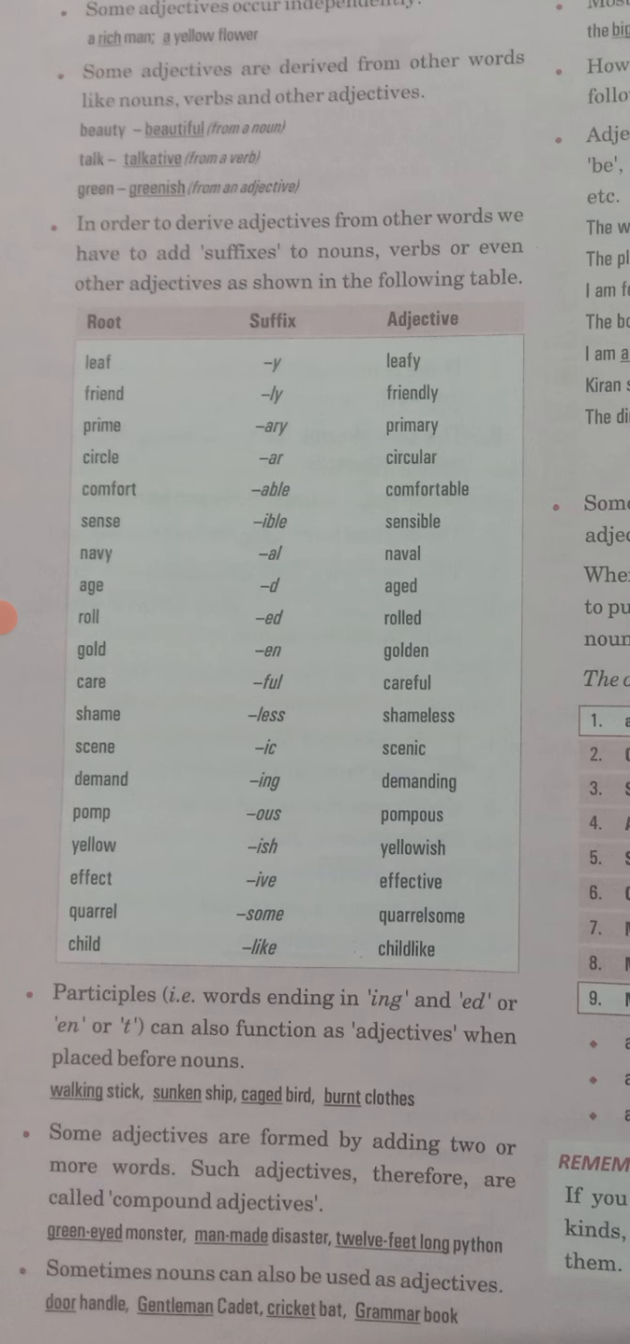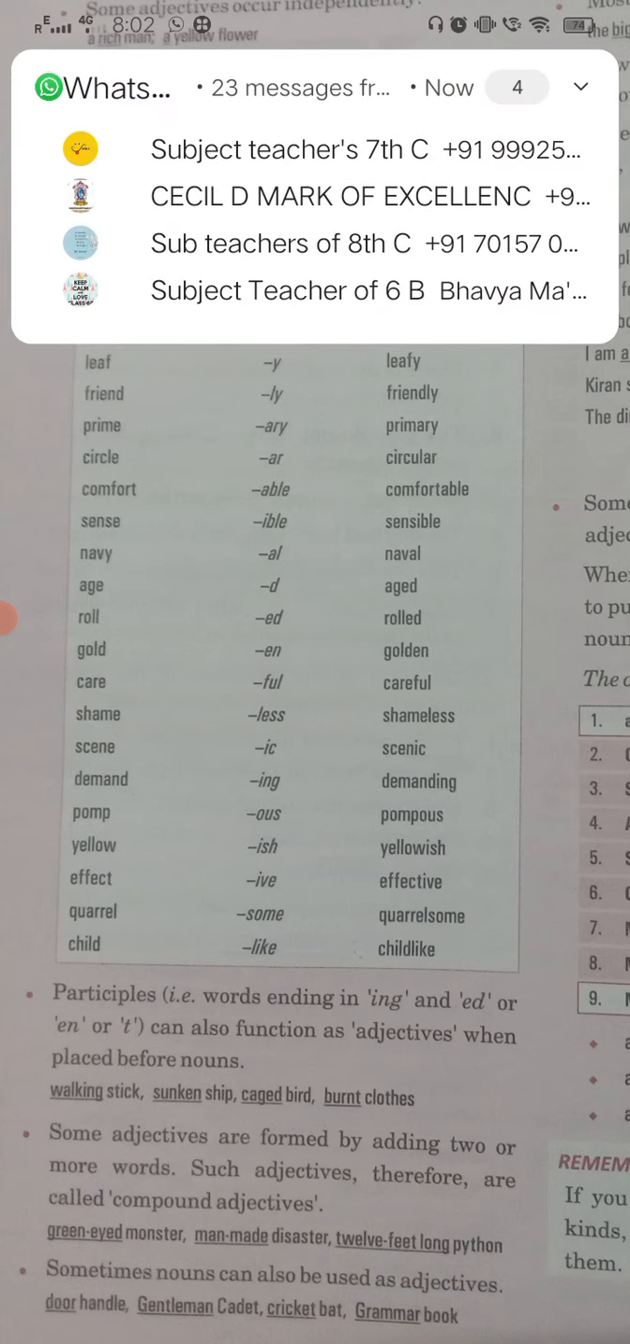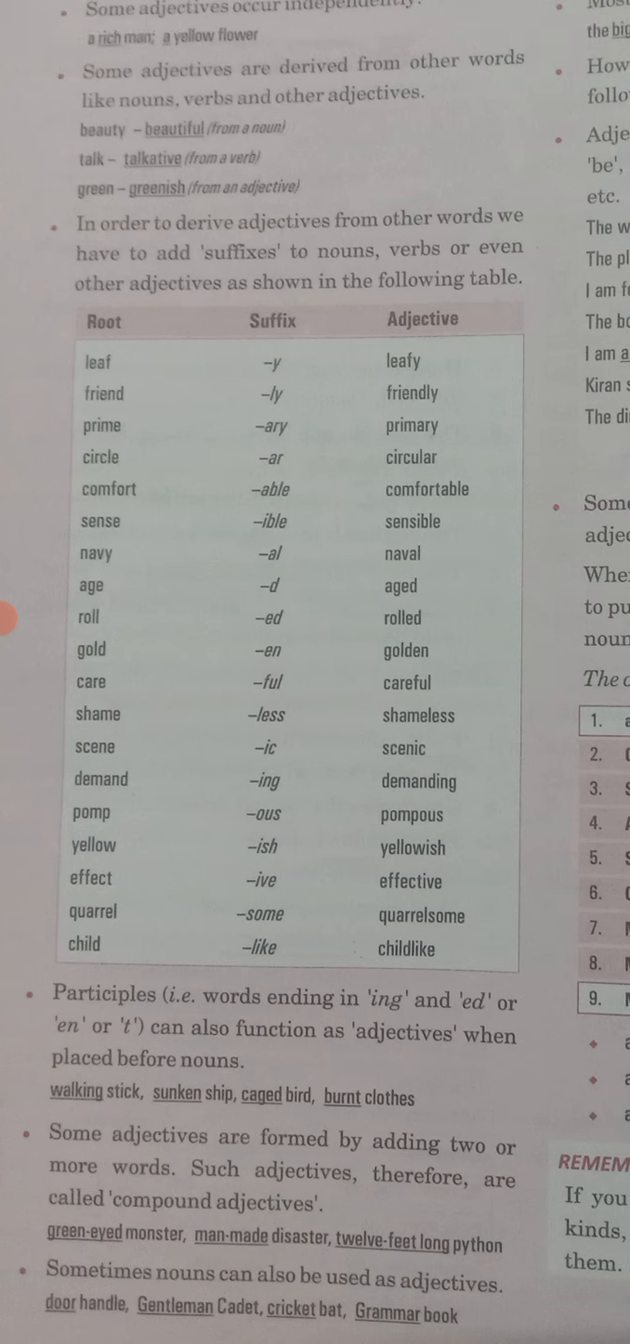So the words which are two or sometimes more. The last one you can see, 12 feet long, is more than two. Actually, there are three words. So these words are known as compound words in general, but here in this chapter we will call them compound adjectives because they are acting like an adjective. They are telling us the quality of a noun: the monster, disaster, and python. So sometimes a noun can also be used as an adjective.